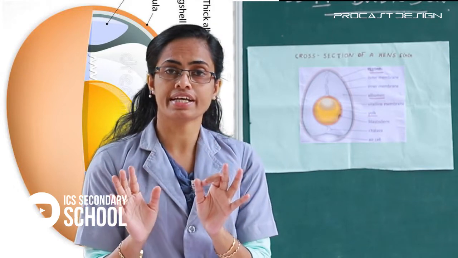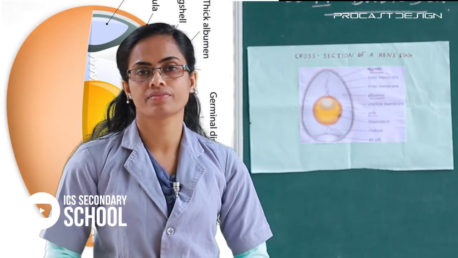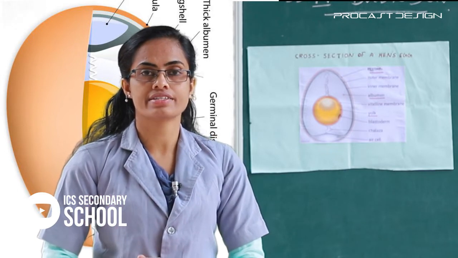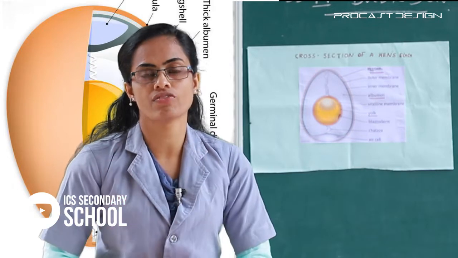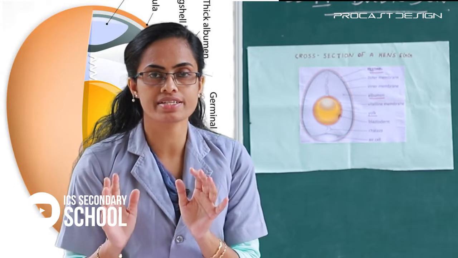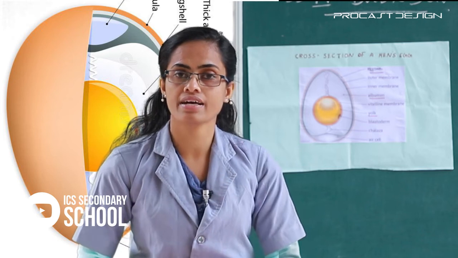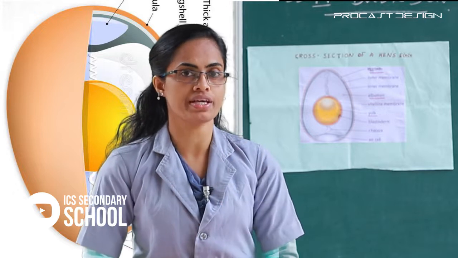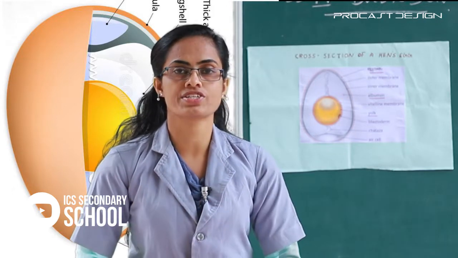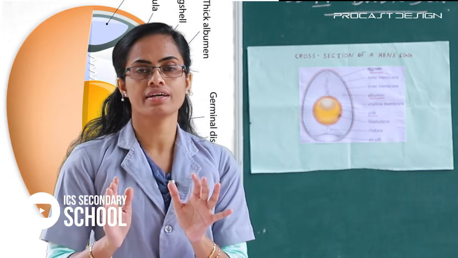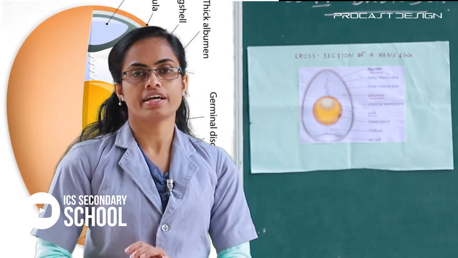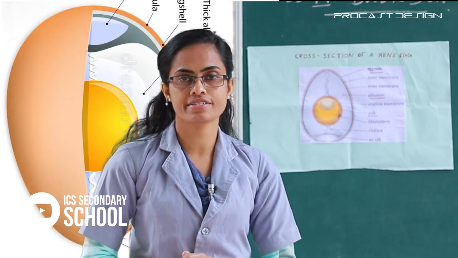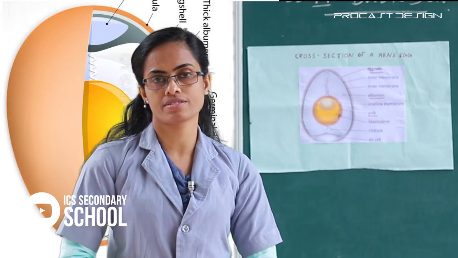Reproduction takes place in two ways: to lay eggs and to give birth to their young ones. Then all of you listen to me. What is reproduction? The process of producing young ones. Reproduction takes place in two ways: laying eggs and giving birth to their young ones.